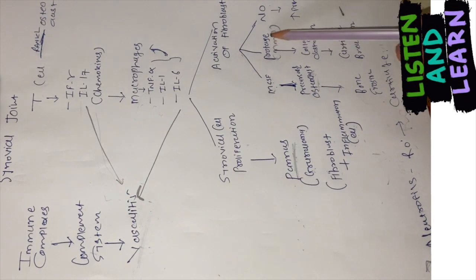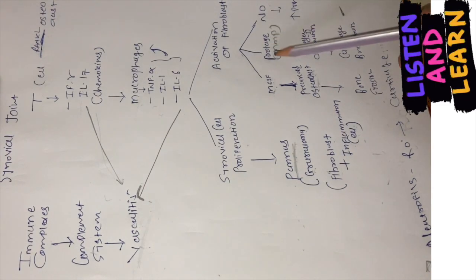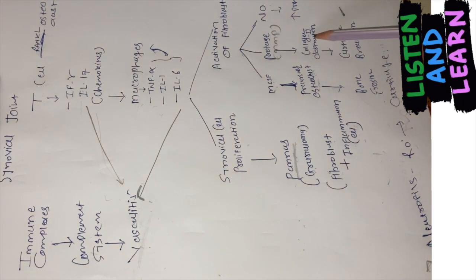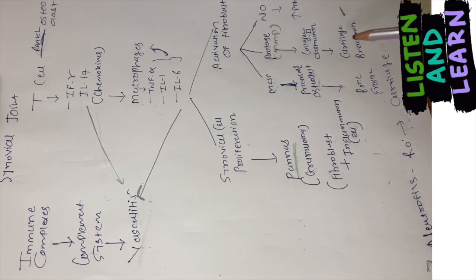And what will these proteases do? These proteases will destroy a protein called collagen 2 which is present in the cartilages, and so ultimately they'll break the cartilage, right? And we know that the cartilage is present between the bones.